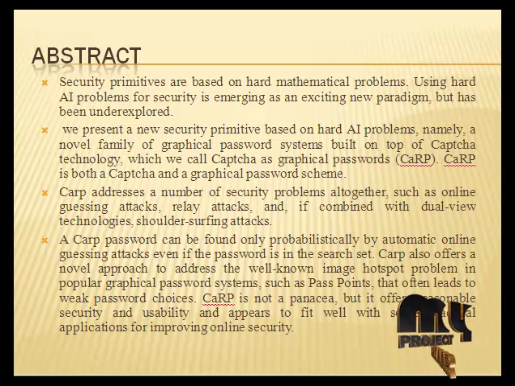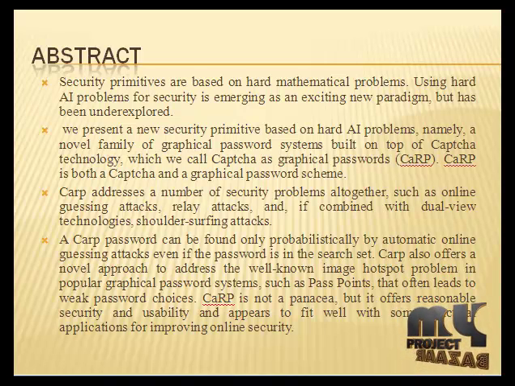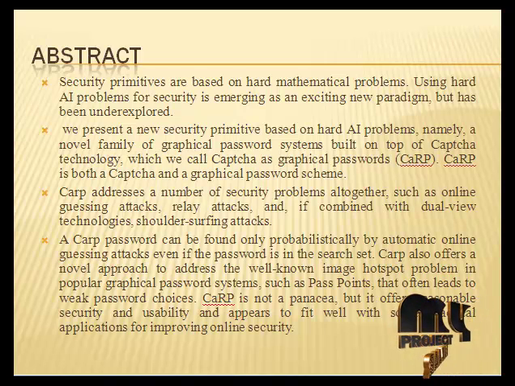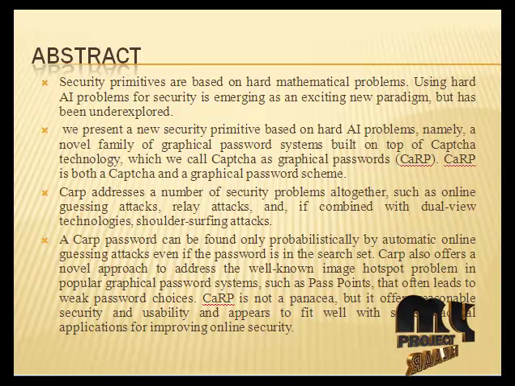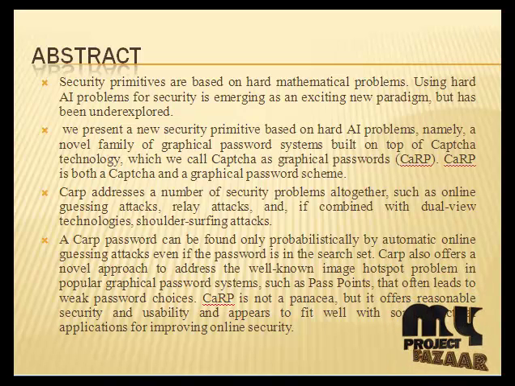CARP addresses a number of security problems altogether, such as online guessing attacks, relay attacks, and, if combined with dual view technologies, shoulder surfing attacks. A CARP password can be found only probabilistically by automatic online guessing attacks, even if the password is in the search space.